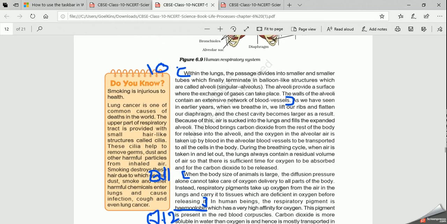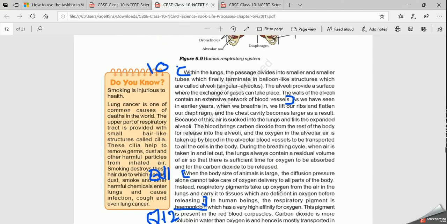Now, I have discussed with you the exchange of gases. At the same time, the carbon dioxide comes to the lungs from the rest of the body, and oxygen goes to the blood vessels and then to the different parts of the body. But this is during the breathing cycle, right? It will take some time.